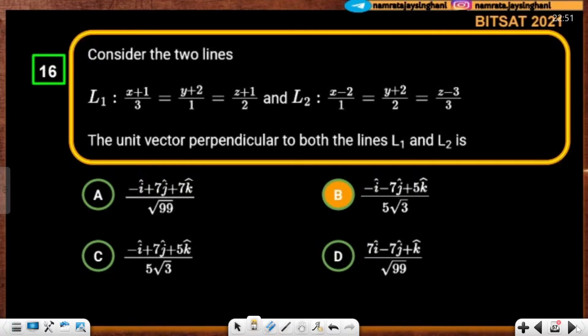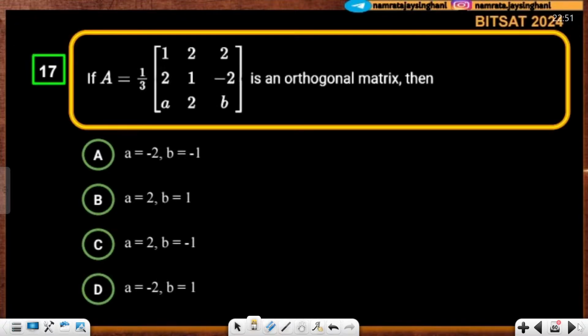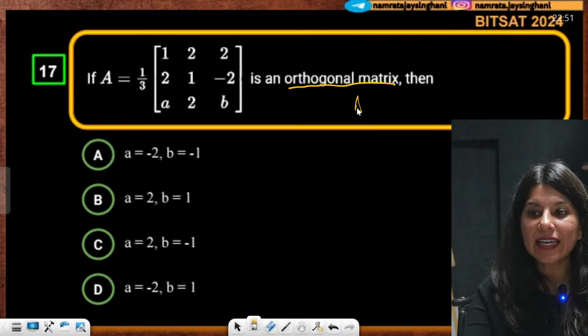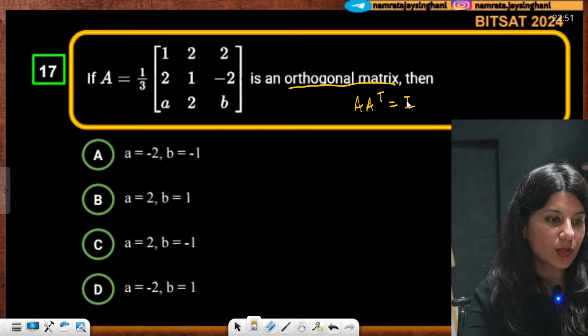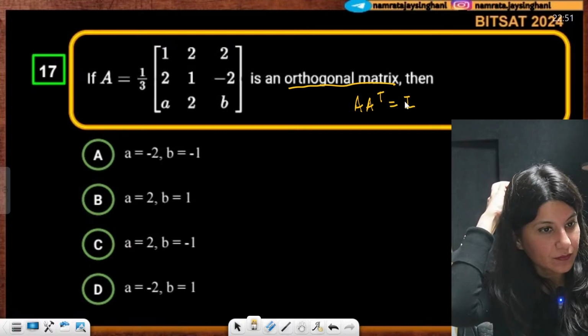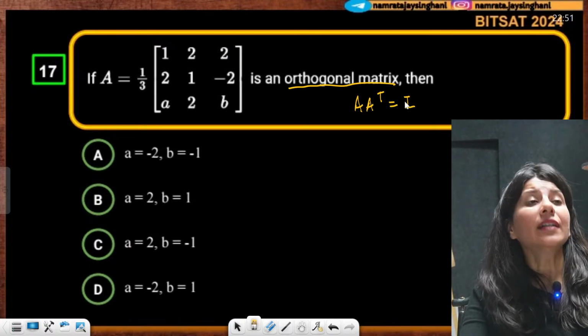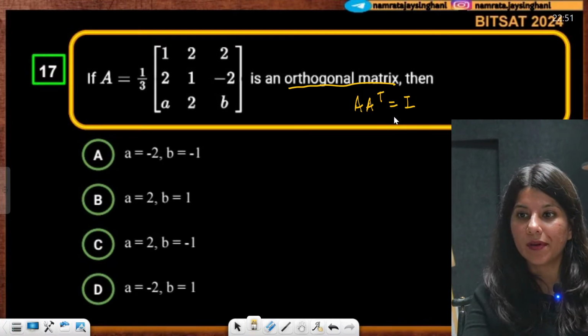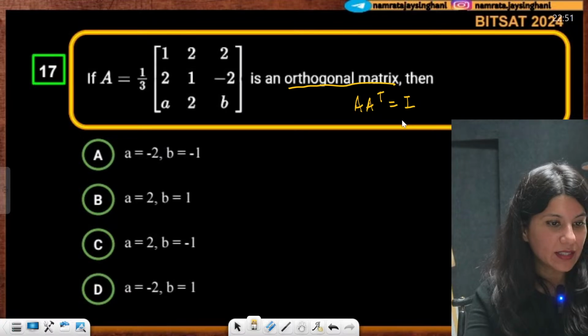Okay, shall I move on to the next problem? This is question 17. If A is equal to 1 by 3 of this matrix, it is an orthogonal matrix. Can anybody tell me what an orthogonal matrix is? Yes, everybody. A into A transpose is nothing but the identity matrix. This is your orthogonal matrix.